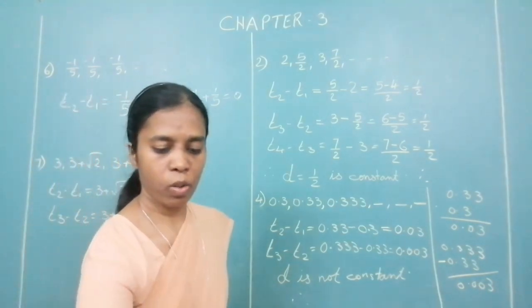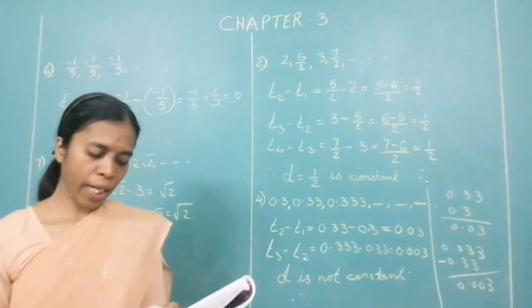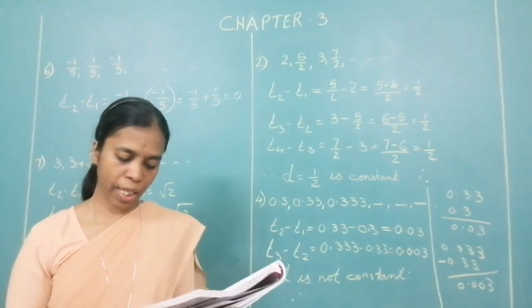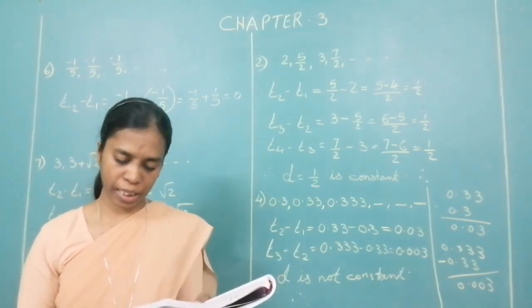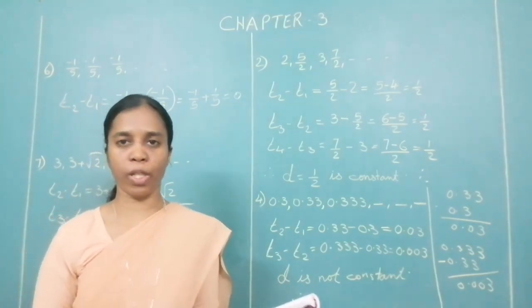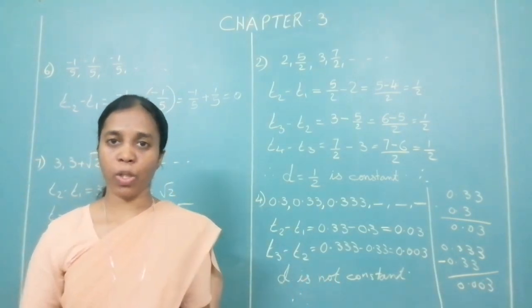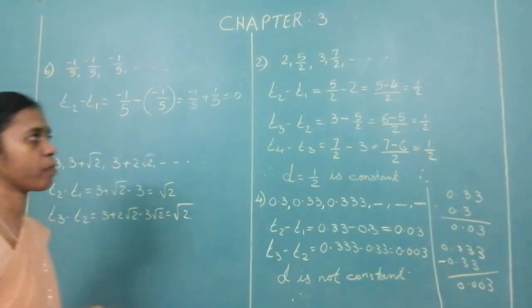Okay. Now, the second set of questions. Write an AP whose first term is A and common difference is D in each of the following. A is given to you, D is given to you. How do you solve it?